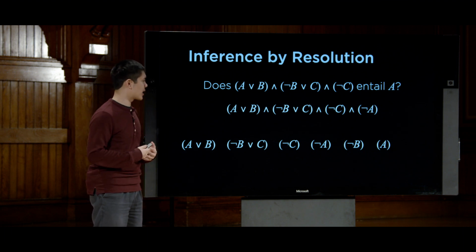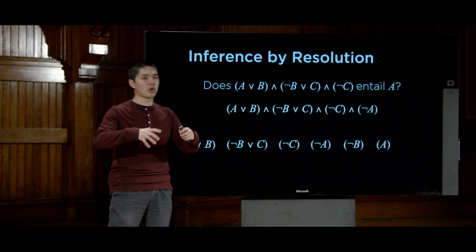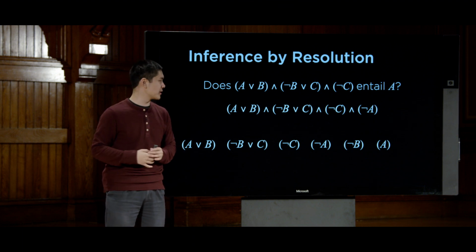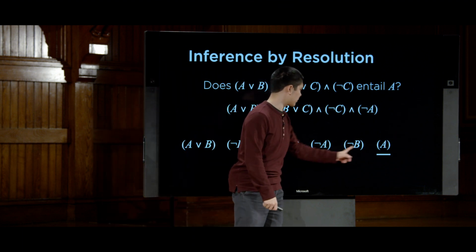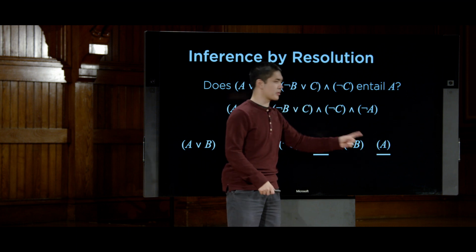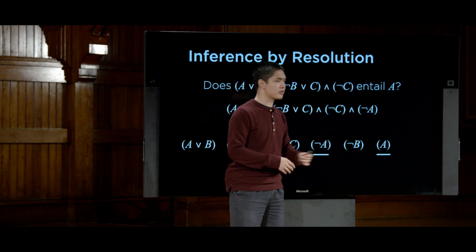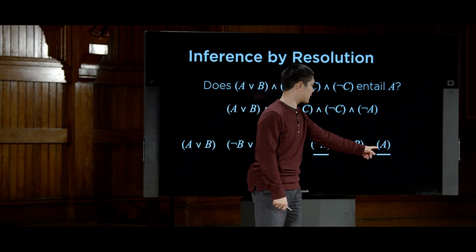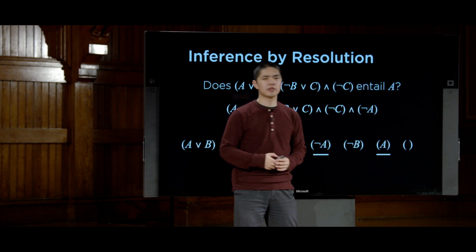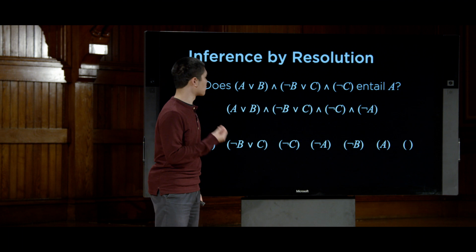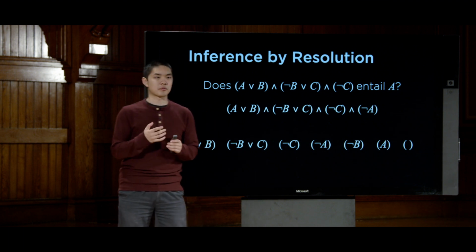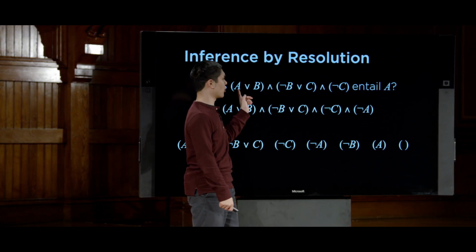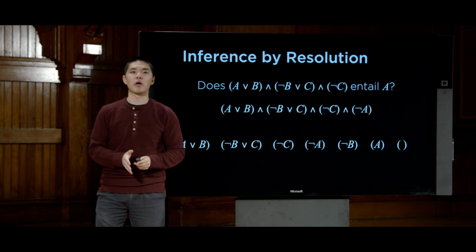And now I can do this one more time. I'm looking for 2 clauses that can be resolved. And you might programmatically do this by just looping over all possible pairs of clauses and checking for complementary literals in each. And here I can say, all right, I found 2 clauses, not A and A, that conflict with each other. And when I resolve these 2 together, well, this is the same as when we were resolving P and not P from before. When I resolve these 2 clauses together, I get rid of the A's, and I'm left with the empty clause. And the empty clause we know to be false, which means we have a contradiction, which means we can safely say that this whole knowledge base does entail A. That if this sentence is true, then we know that A for sure is also true.